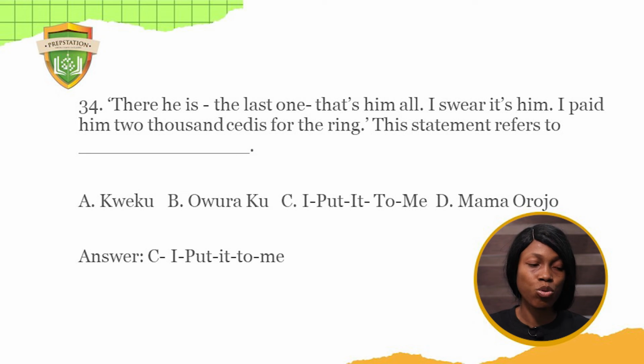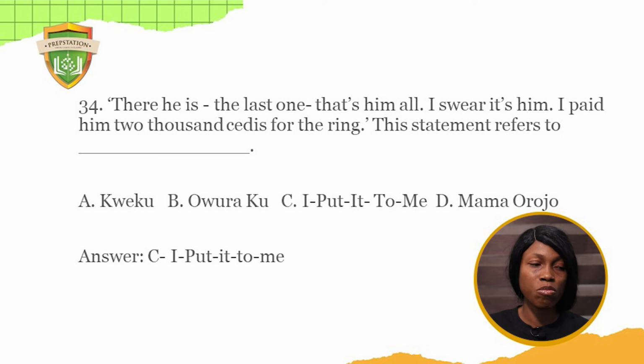D. Mama Orojo. Remember Mama Orojo when she was leaving Nigeria for Ghana to go in search of her brother Nitaki. On the plane, she sat next to a young man who sold a gold ring to her for 2,000 cedis. And that young man duped her. That person was Talio, also known as I put it to me. So he was the one that made this statement, okay?